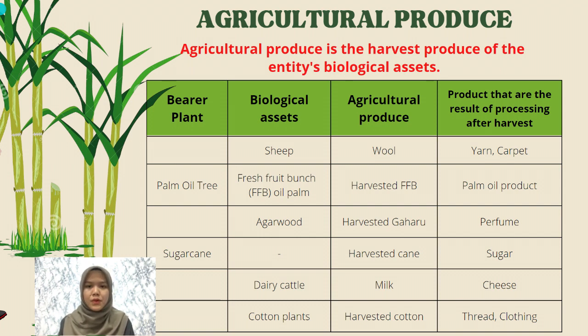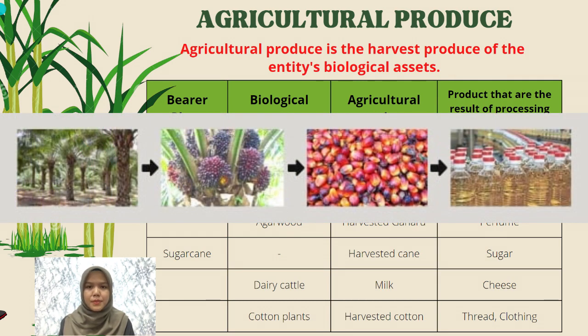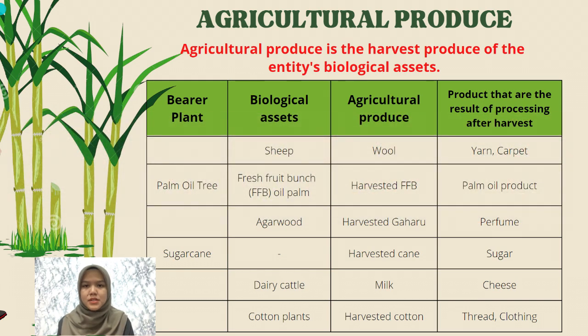One of the examples for bearer plant is the palm oil tree. Palm oil trees are the bearer plant, while fresh fruit bunches that attach to the palm tree are biological assets. Their agriculture produce is the harvested fresh fruit bunch, then after processing it creates palm oil product. Palm oil trees are categorized as bearer plants because they are living plants used in the production or supply of agriculture produce for more than one period.